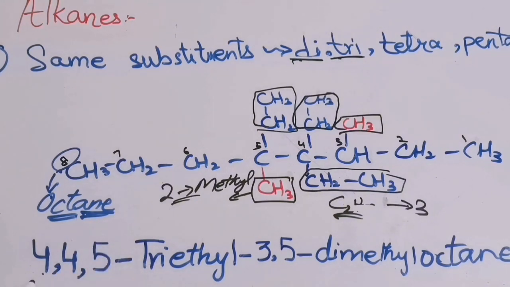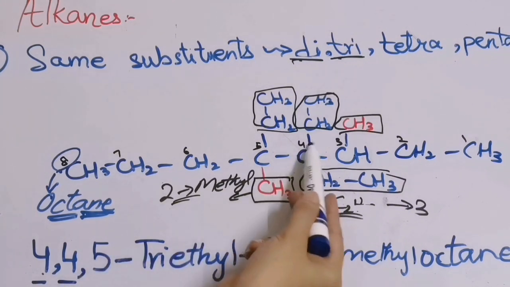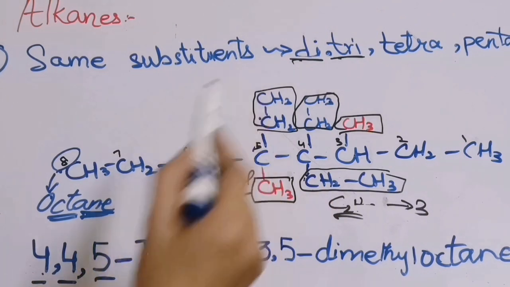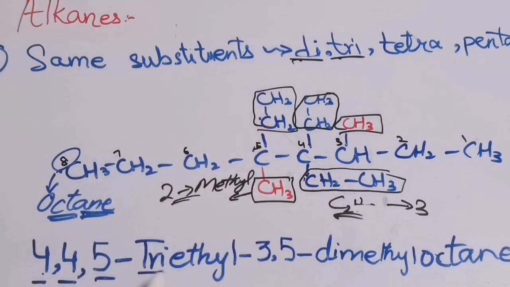So this will be the name of this compound. See, we have written 4, 4 because 2 ethyls are present on position 4. Then 5, 1 ethyl is present on position 5. Tri, because there are a total of 3 ethyls. Then we have written ethyl, then 3, 5, dimethyl. At the end we will write octane. I hope you all understood.